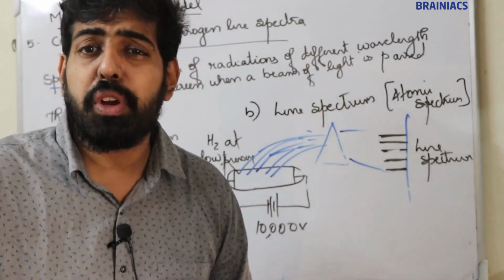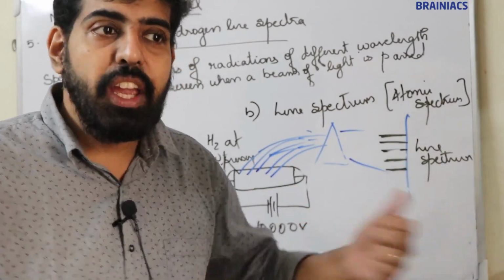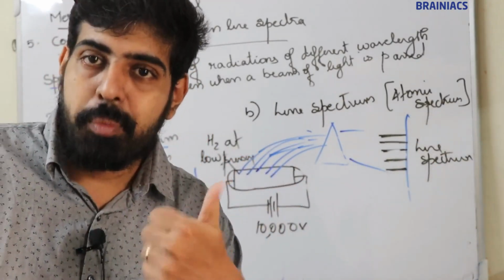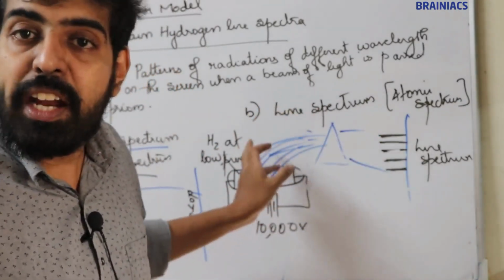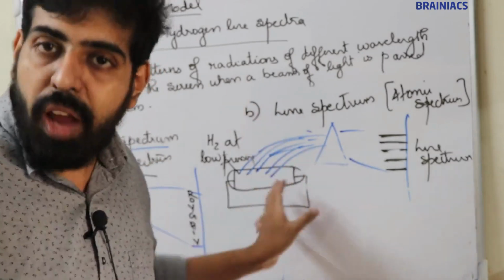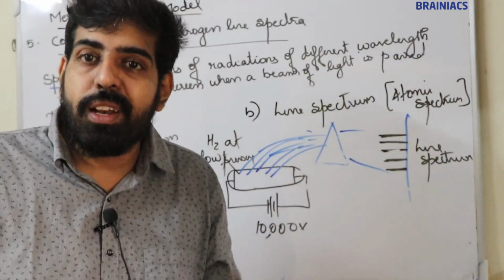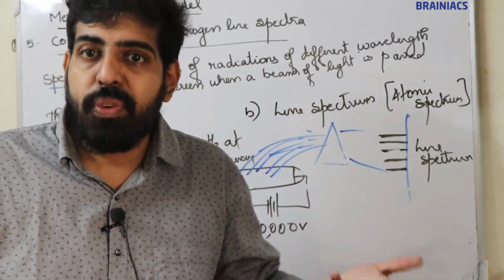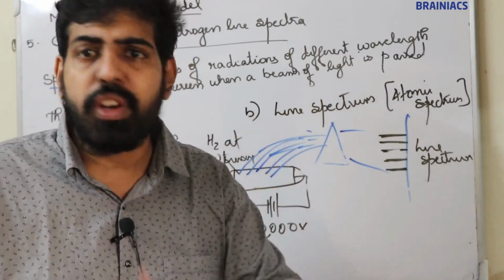Based on the line spectra we can identify the atom. So we can say that line spectra are actually the fingerprint of an atom. By fingerprint we can identify the person. Same way, from line spectra we can identify the atom. For hydrogen there are 5 lines. For helium there will be different lines. For lithium different lines, for boron different, carbon different, nitrogen different, chlorine different, bromine different, sodium different.